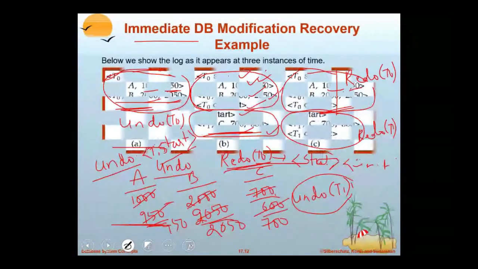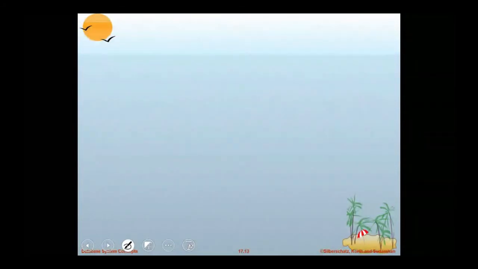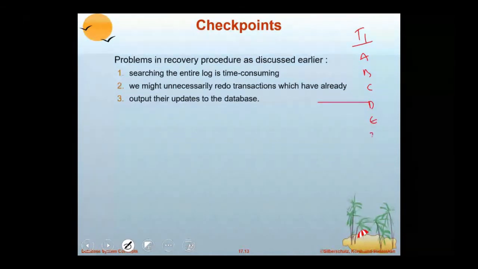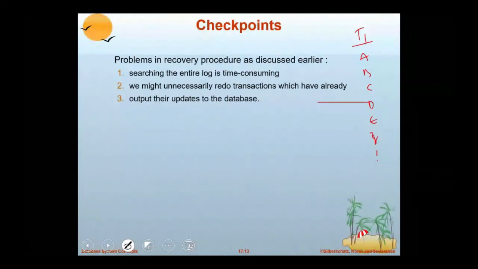Okay, this is an example. And one more problem is if a transaction performs a large number of updates. See, a transaction updating A, B, C, D, E, F, up to Z, assume. So many data items are there.